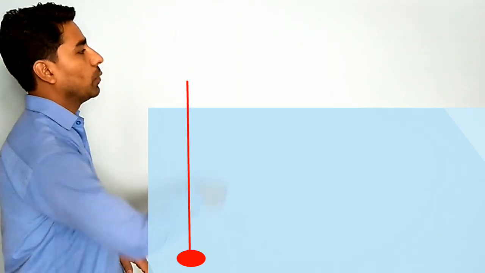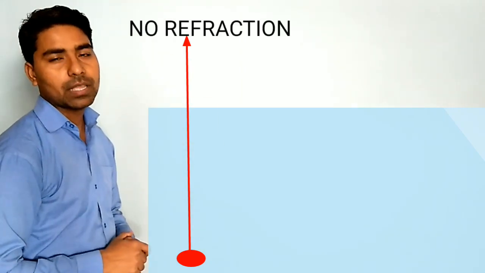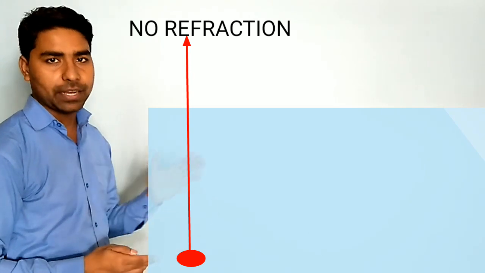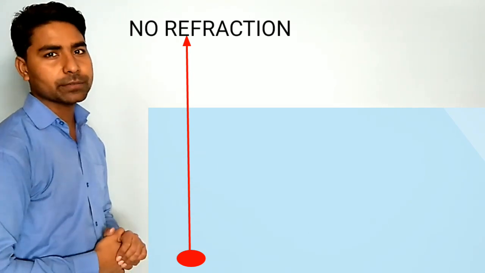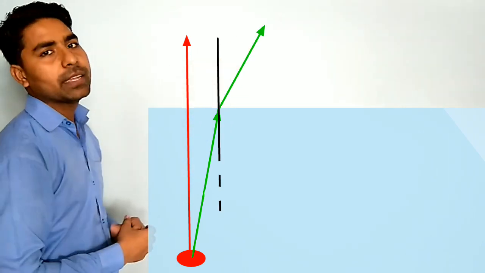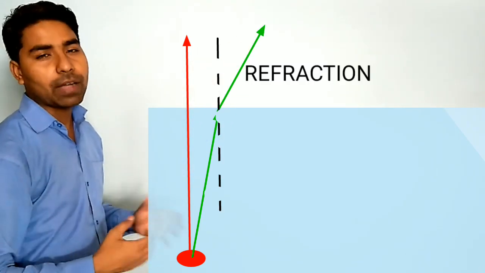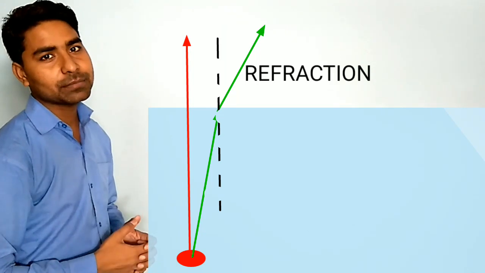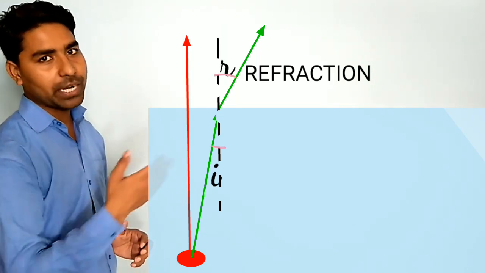As I said, the light, after falling on that object, will be reflected in all directions. In all directions, I am taking first a single ray which is going straight up without any refraction because it is falling normally, so no refraction. Increase a little bit, at a different angle, means a different ray. At a different angle the ray will be refracted away from the normal. Why? The ray is in the denser medium. Now it is coming to the rarer medium, so it will bend away from the normal.